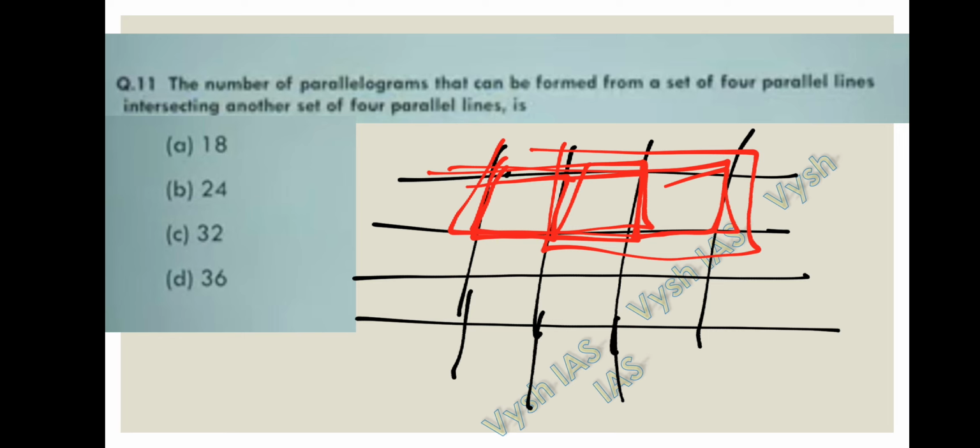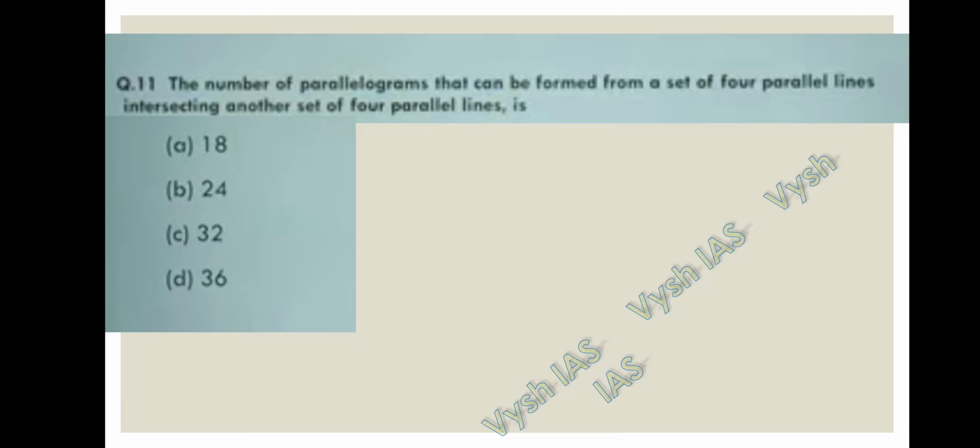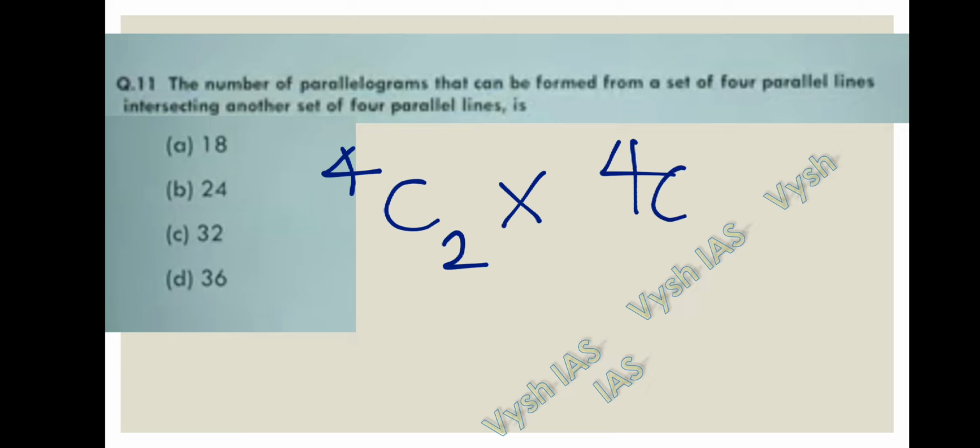But for forming a parallelogram, what we need is two vertical lines and two horizontal lines, right? So we have to pick two lines from the 4 parallel lines which are horizontal in nature, and two from the vertical. If you do the sums, we are picking 2 lines from the 4 and the other 2 lines from the other 4 parallel lines.